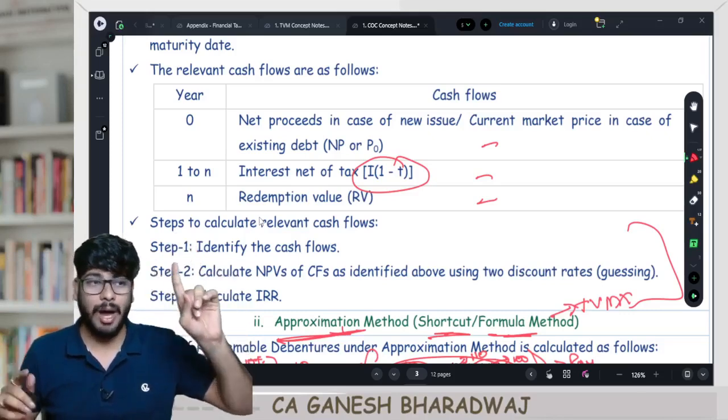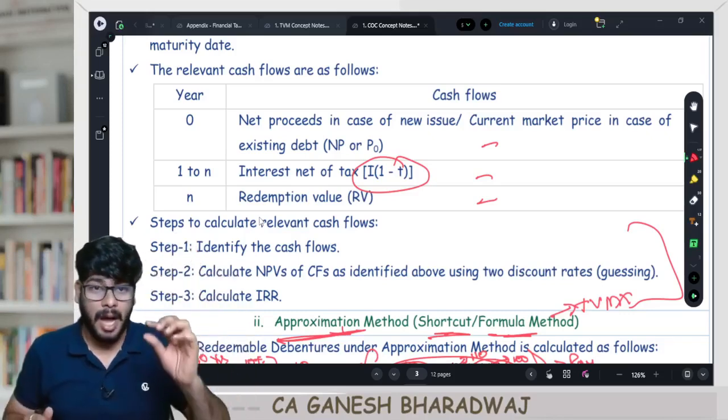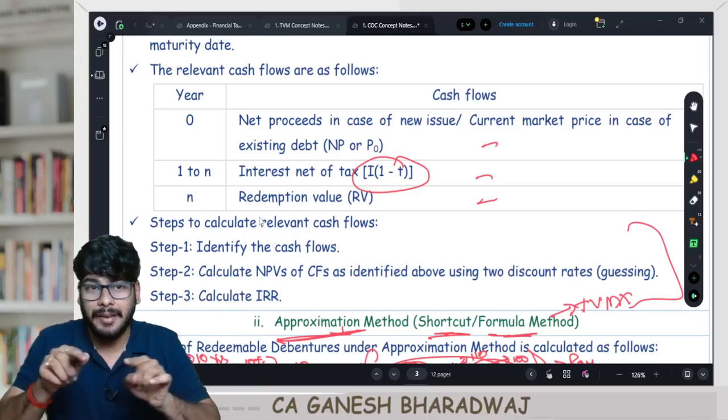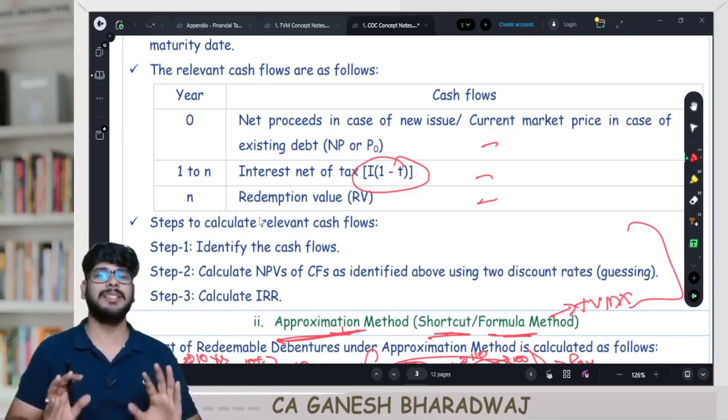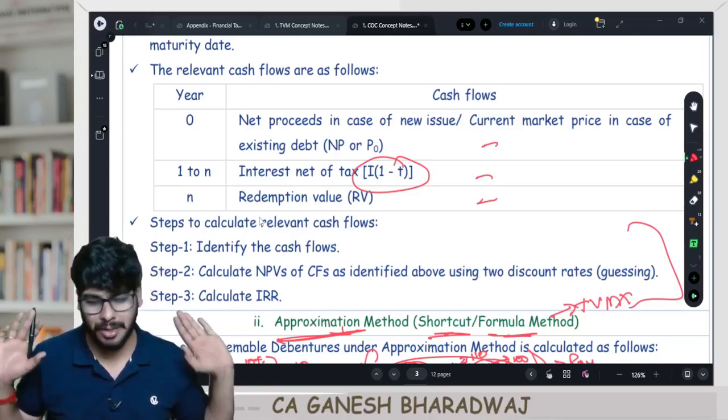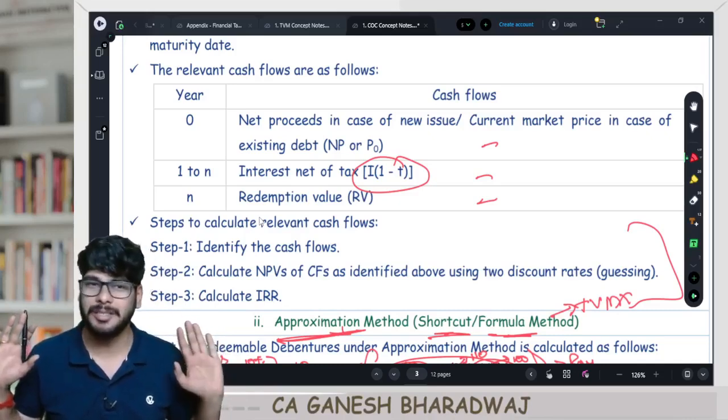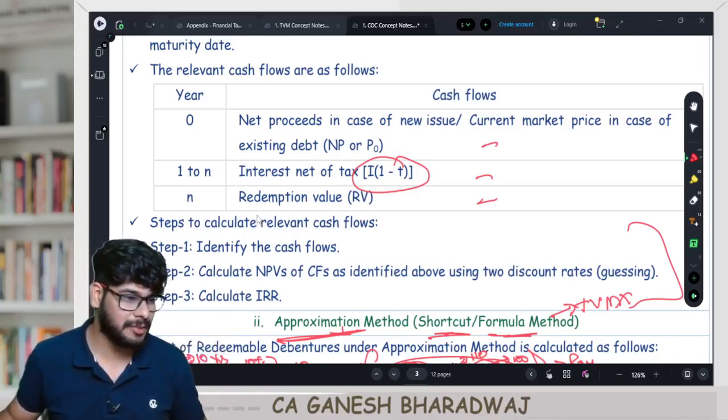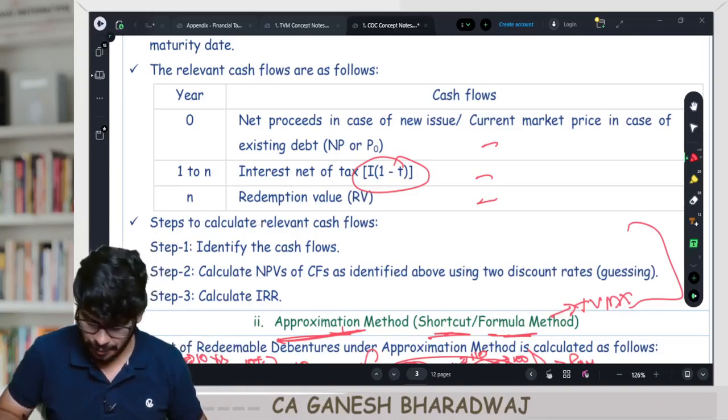So KD is equal to I into 1 minus T plus RV minus NP divided by N, the whole divided by simple average RV plus NP by 2. Here with this. Now we do sums with respect to this particular thing. Right? One sum, you will just do it here.